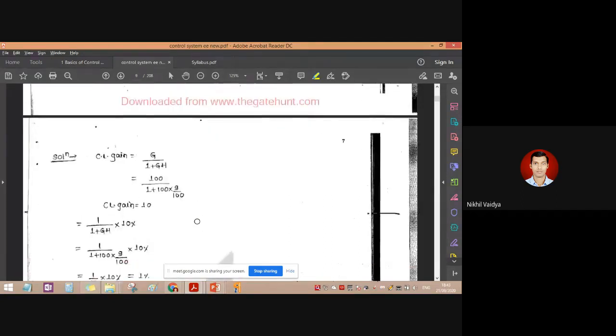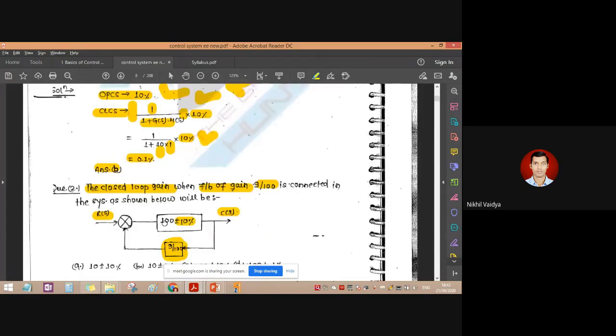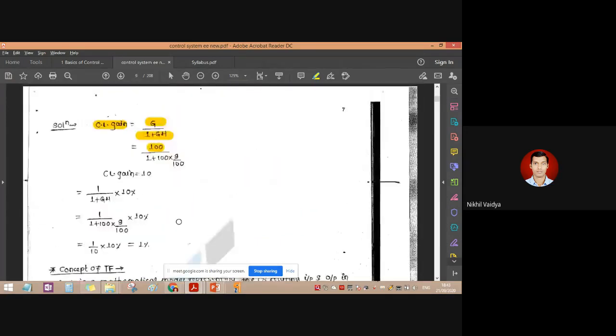So we have a very simple basic formula. The closed loop transfer function is equal to G of s upon 1 plus G of s into H of s. So what is G? Basically G is nothing but 100, as mentioned here with 10% tolerance.